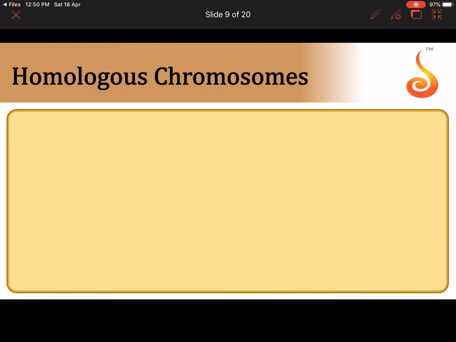What are homologous chromosomes? Let me again take a pea plant, because we are learning only about pea plants here. A cell of a pea plant, okay, so I have taken only one cell, and this cell happens to be diploid. Diploid means it has two sets of chromosomes.